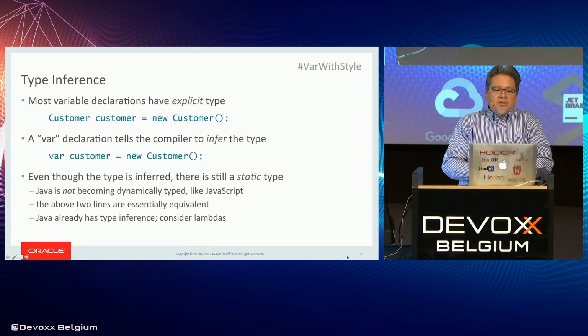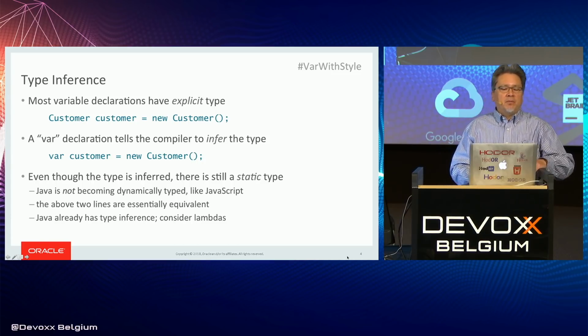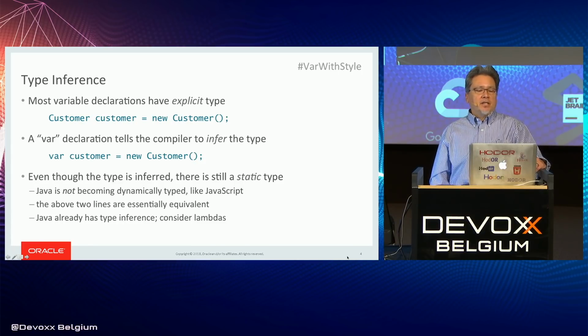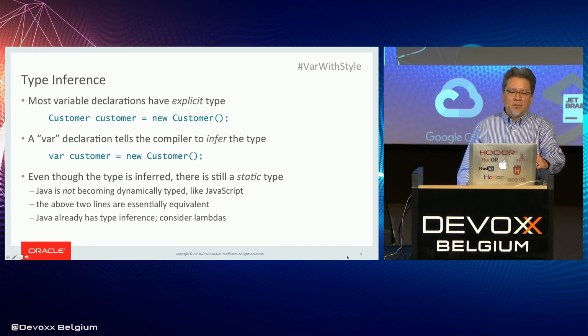Most variable declarations in Java have an explicit type. So suppose we have a class Customer. We're declaring a variable named customer, and we're initializing it with a call to the constructor, new Customer. The var declaration in place of the explicit type declaration asks the compiler to infer the type. So we can say var customer equals new Customer instead of Customer customer equals new Customer.